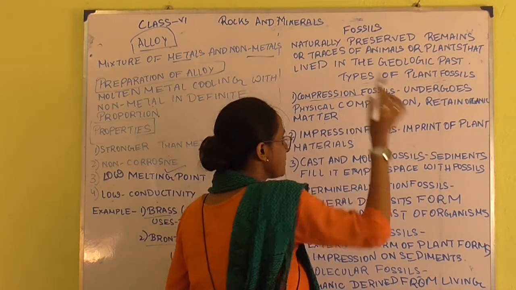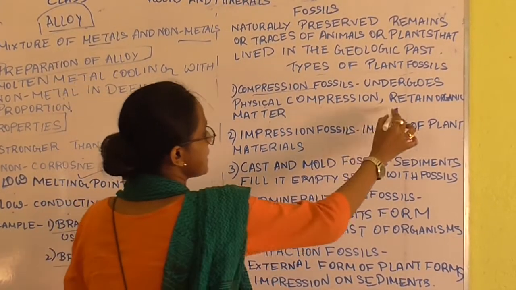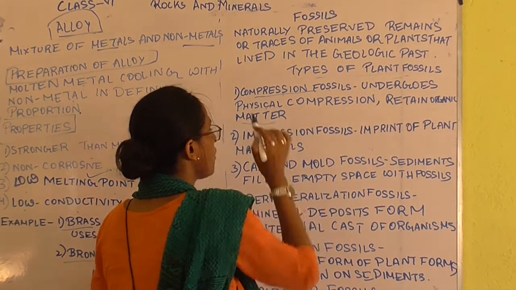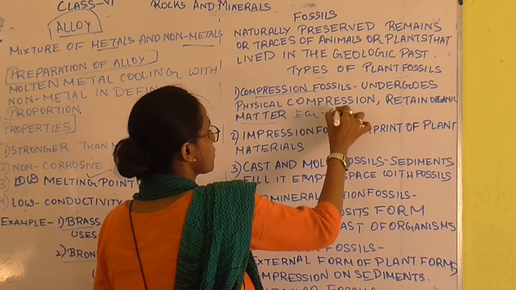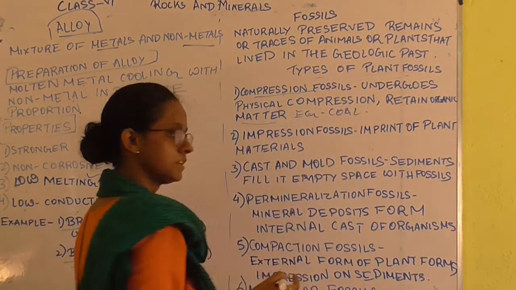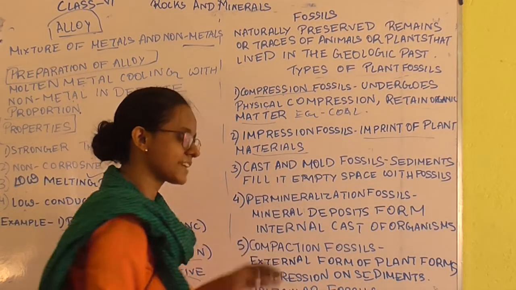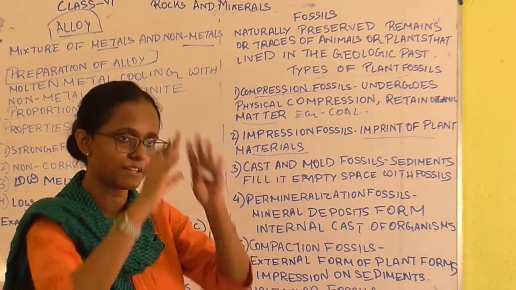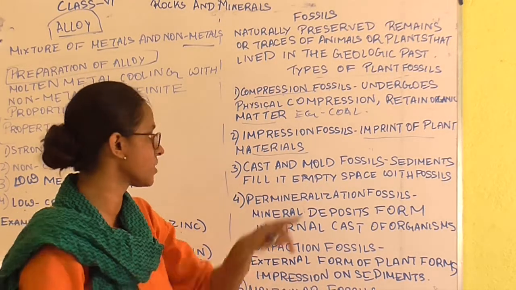Okay, so whenever a fossil is undergoing a physical compression, then the compression fossil occurs, and it has lots of organic matter. What is the example of that? Example of that is coal. Clear? Impression fossil. Now, whenever a plant leaves its imprint or structure on any substance, then that is called the impression